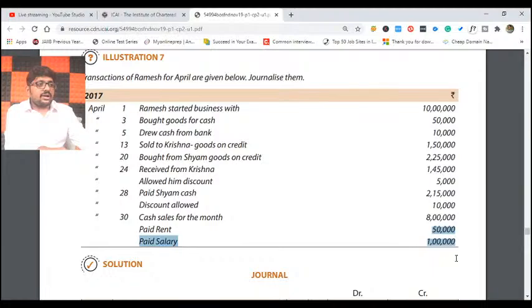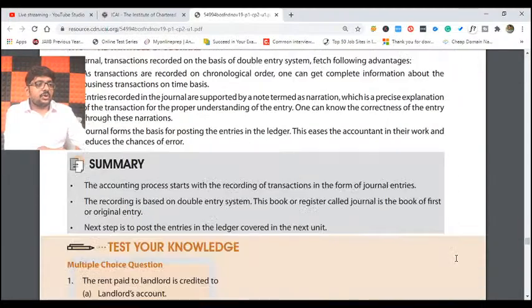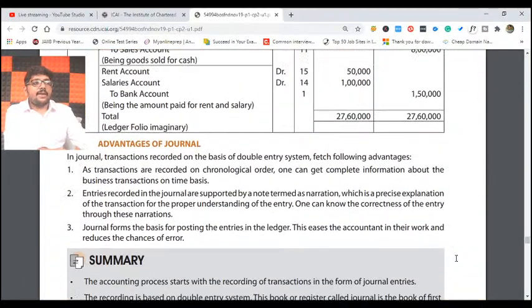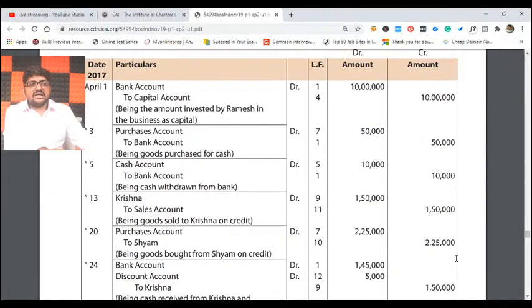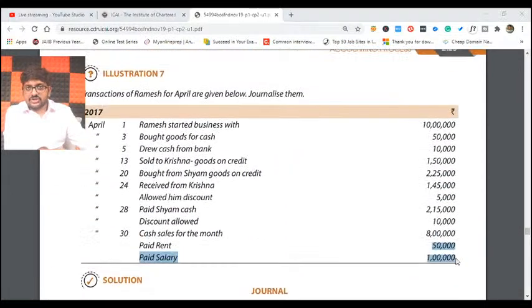Are there any more examples given in the textbook? No, there are no more examples given. So please finish off illustration number 7 also. Ensure that in a notebook you are writing all the transactions in proper sequence. All of you please keep separate notes and write all the transactions from the beginning in a book separately as practice. All the very best, friends.